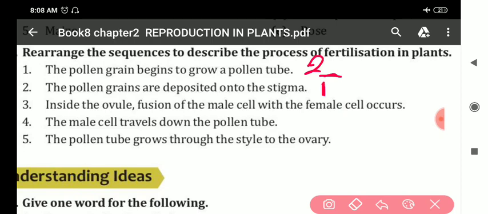Then after that, third statement is this one. Pollen tube grows through the style to the ovary. Then next, this one will be 4.